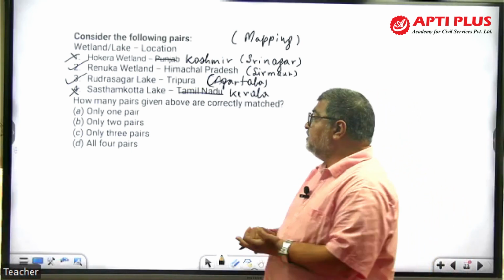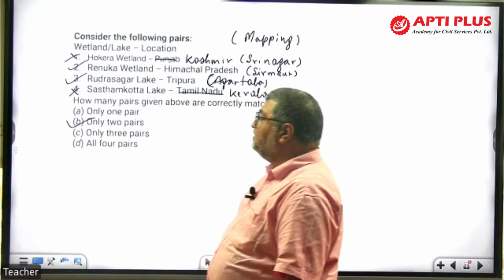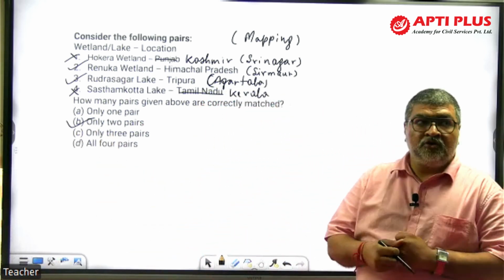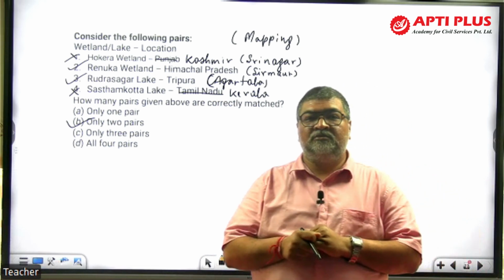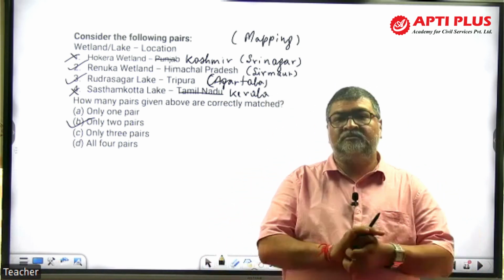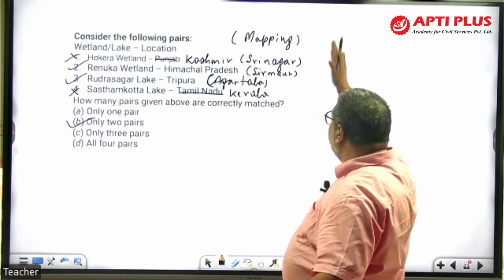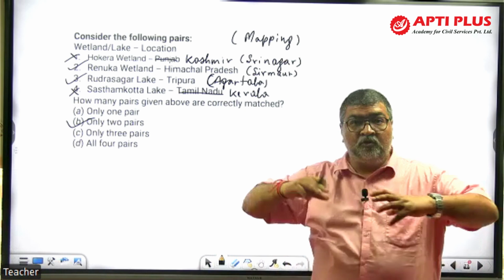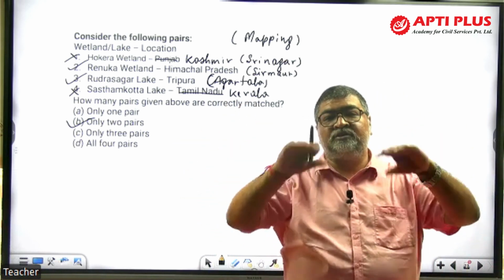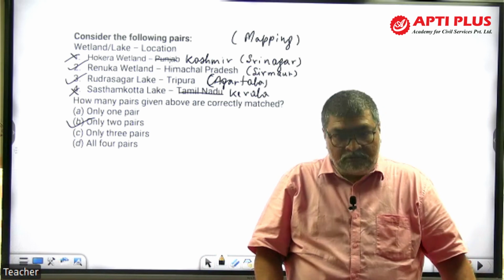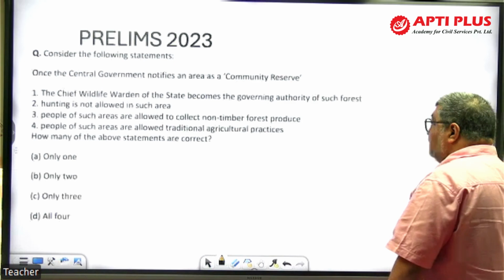So under the Ramsar Convention, only 2 pairs are correct. There are only 2 pairs, so B is the answer. Now try to see the kind of question, linking with geography, location, maps. Plus, UPSC is now giving one more pair. That means you need to know about Ramsar sites even more to solve such questions. So this is again a very important question I am discussing right now.